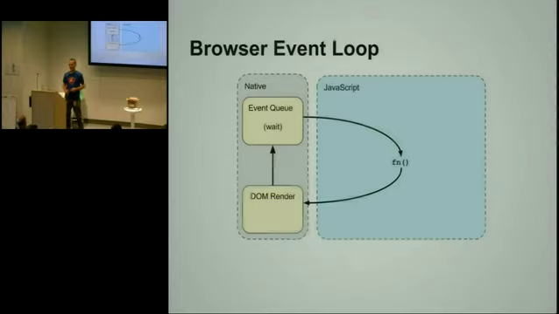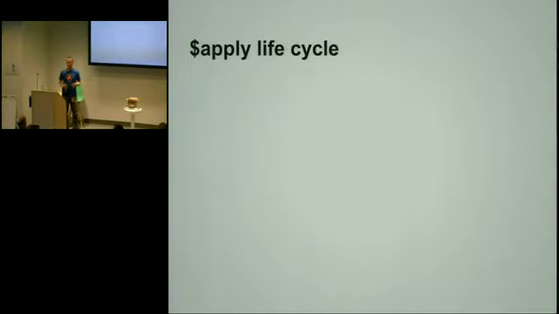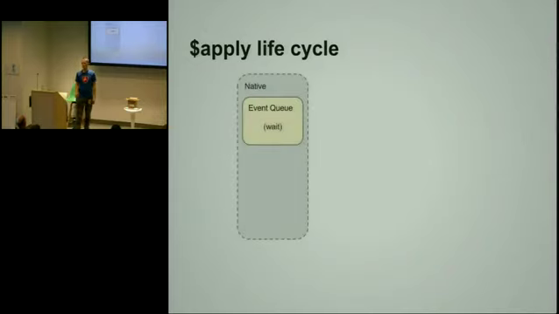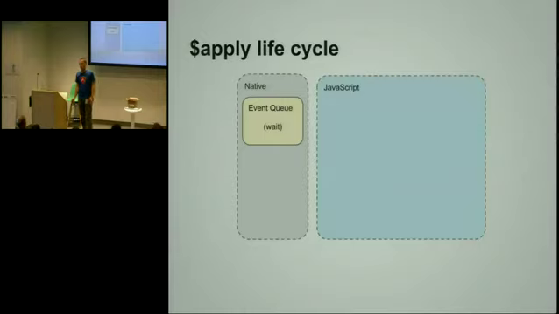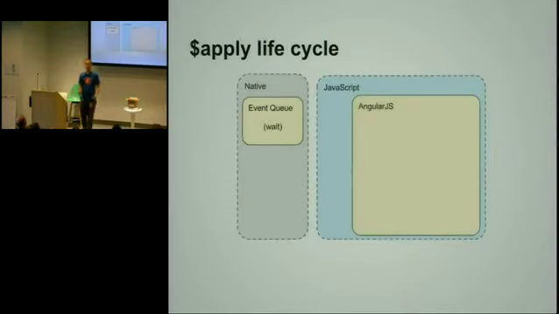Okay, so this is how it works in the browser, and it's called the event loop. In Angular applications, we of course cannot do anything different than what the browser does by default, but we can extend it. So we have the native part of the browser with the event queue where the browser is sitting all the time and waiting for something exciting to happen. We have the JavaScript world where our application lives, all of our scripts and all of the models. Everything lives there. And then we have our AngularJS application inside of this JavaScript world.